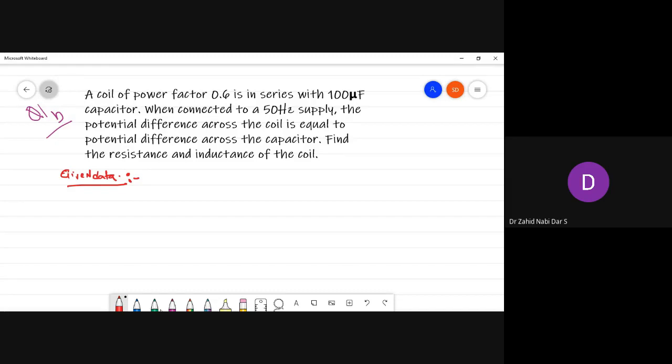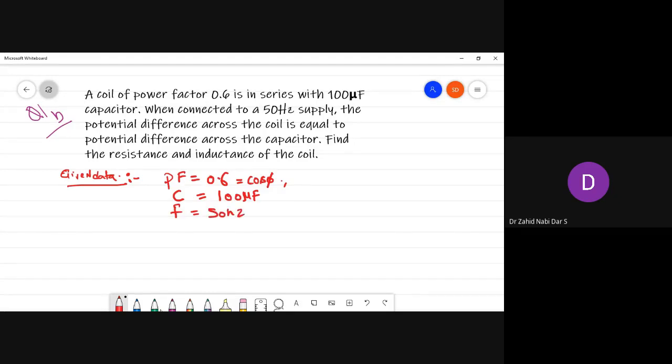Okay, here, a coil of power factor 0.6 is in series with... so first of all, it is mentioned the power factor of the coil is 0.6. So this 0.6 is nothing but cos φ. Another thing mentioned is the capacitance value, 100 microfarad. Again, the frequency is mentioned, 50 hertz.